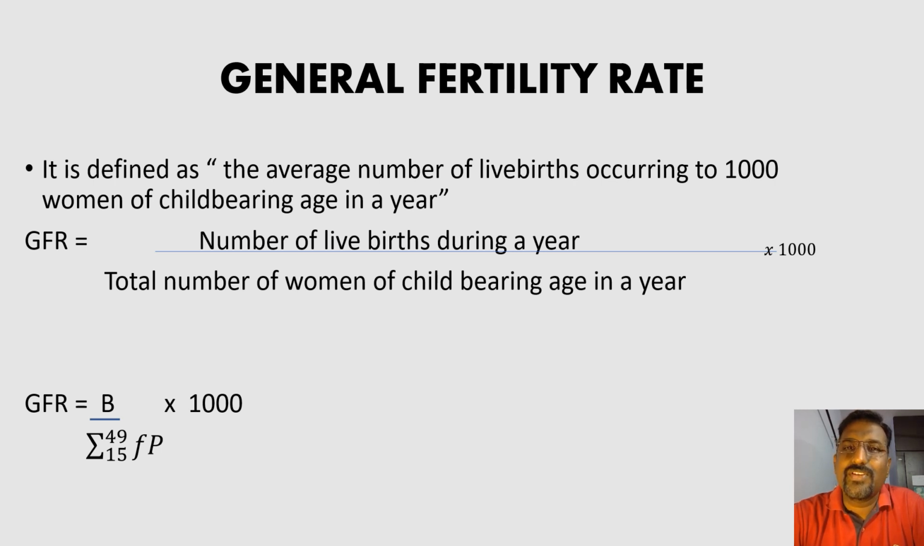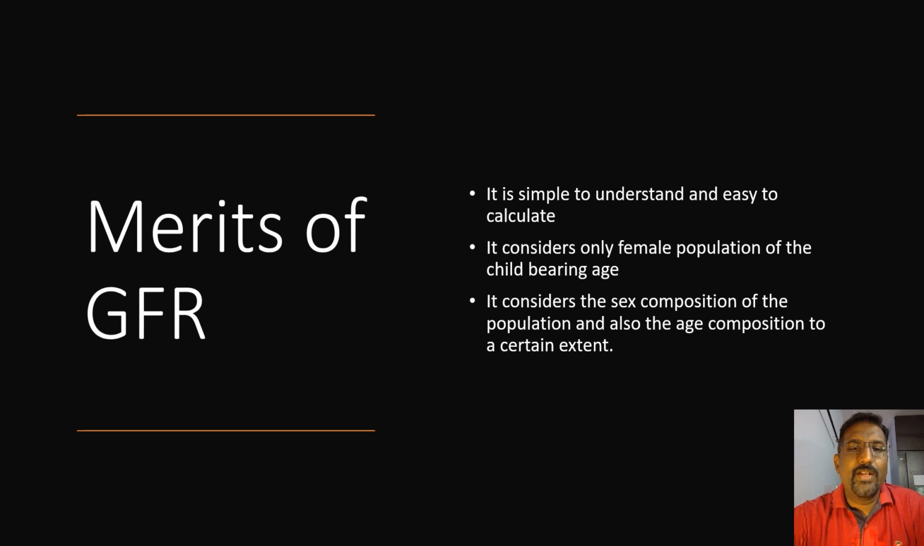We can also write it mathematically as GFR is equal to B upon the summation from 15 to 49 of FP, where F is female and P is population, into 1000. We have to take only the female population of the age group 15 to 49. Again, per 1000 female population we are considering. Now let's understand the merits of GFR.